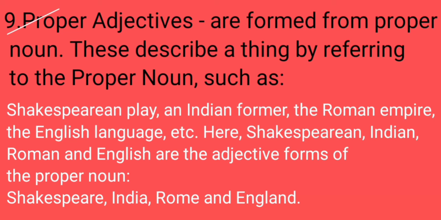Now we will see number 9. Proper adjectives are formed from proper nouns. These describe a thing by referring to the proper noun, such as Shakespearean play, an Indian farmer, the Roman emperor, the English language, etc. Here, Shakespearean, Indian, Roman, and English are the adjective forms of the proper nouns Shakespeare, India, Rome, and England.